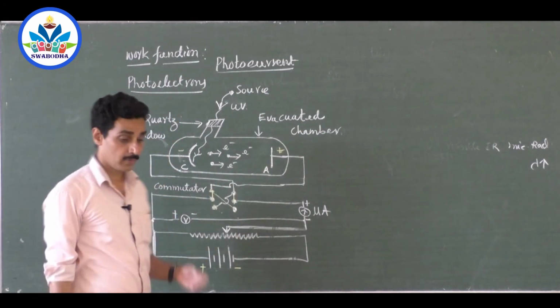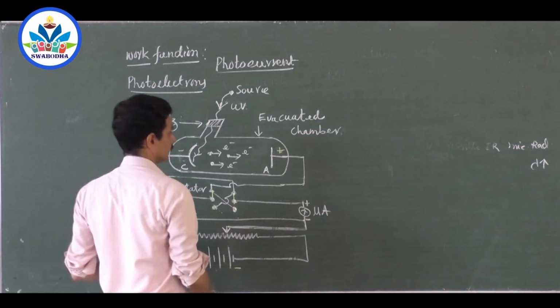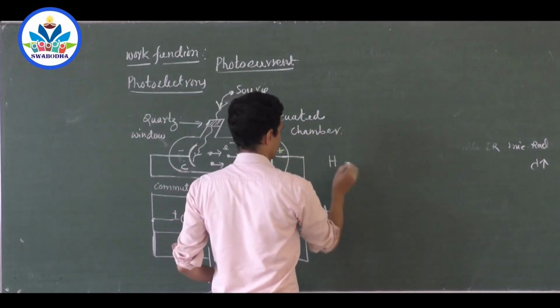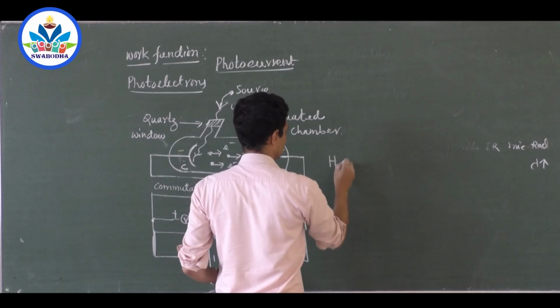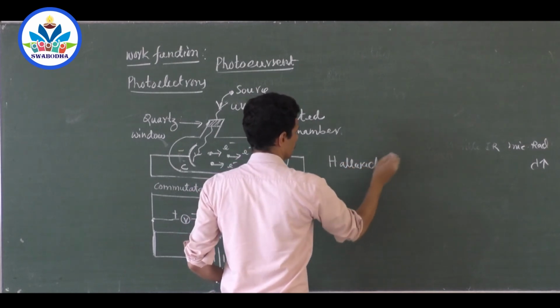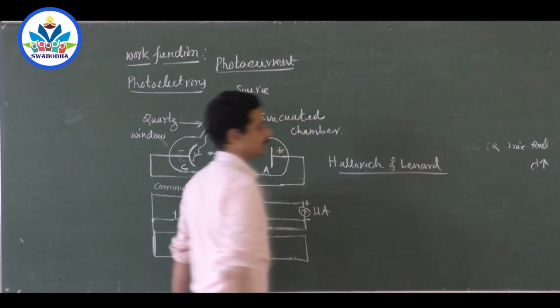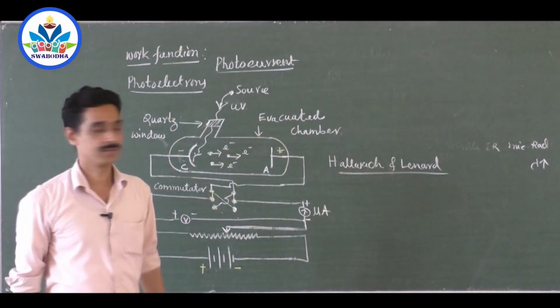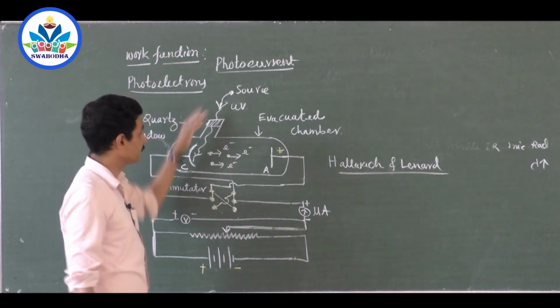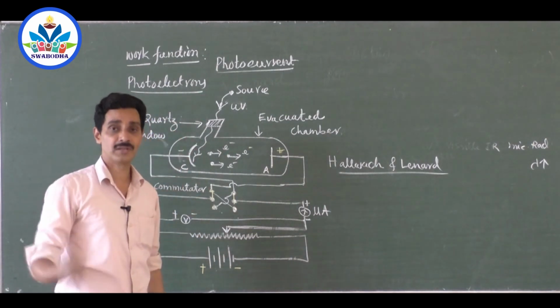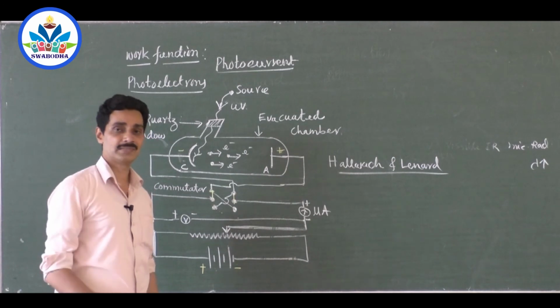So photoelectrons are emitted and they are received by the anode, and we get a sufficient amount of current in the circuit. Now Hallwachs and Lenard did the experiment in different ways. They started changing the frequency of radiation, with different frequencies, more frequency, less frequency.